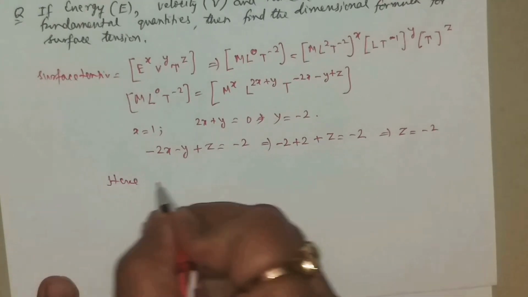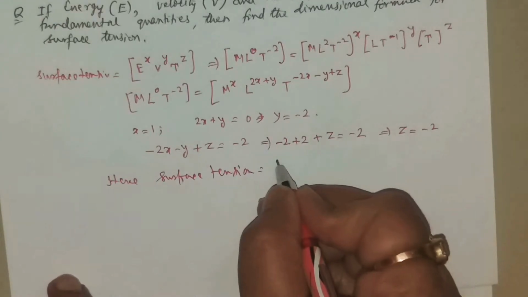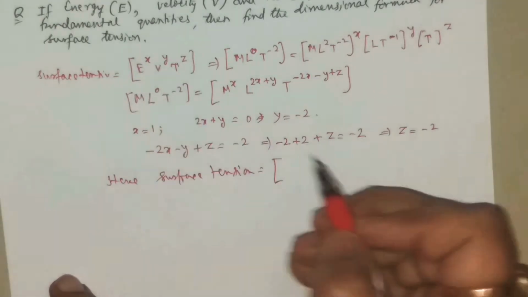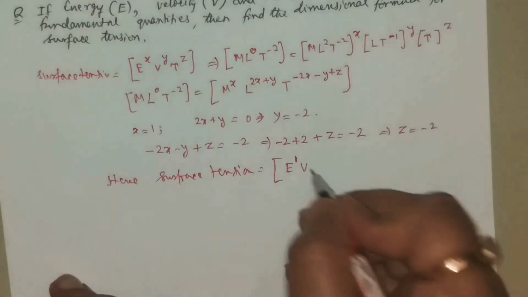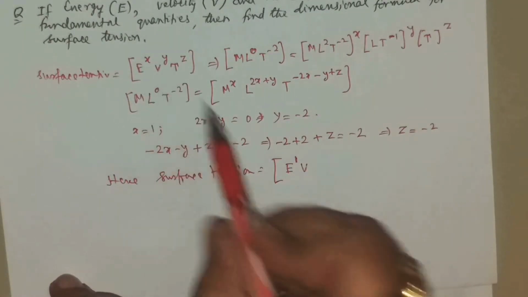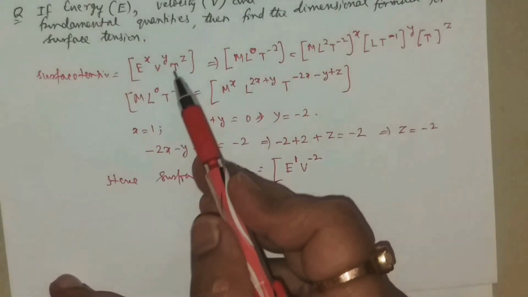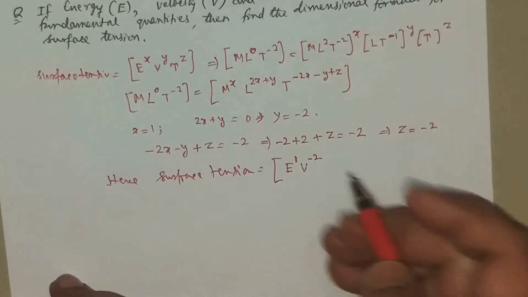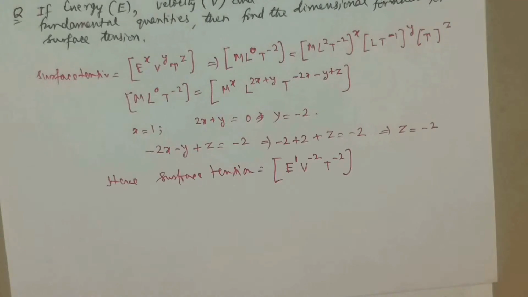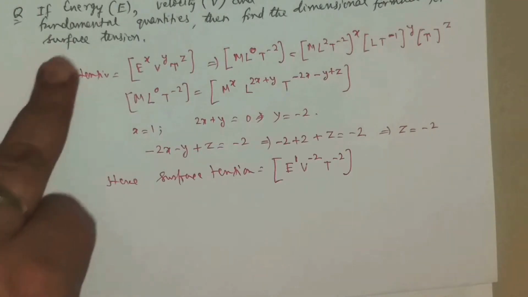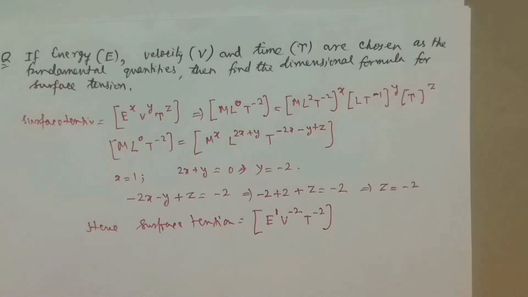Hence the result. They are asking surface tension. The surface tension is, we have taken energy to the power x. What is x? 1. Then V means the velocity to the power y. What is y? y is minus 2. And T means time to the power z. What is z? Minus 2. So T to the power minus 2. So this is the way we can express the surface tension that they were asking in this question in terms of those quantities.